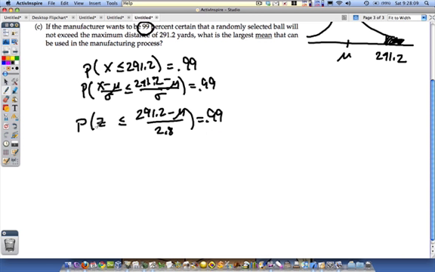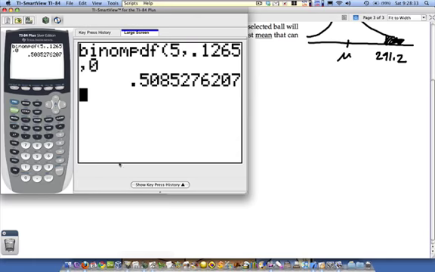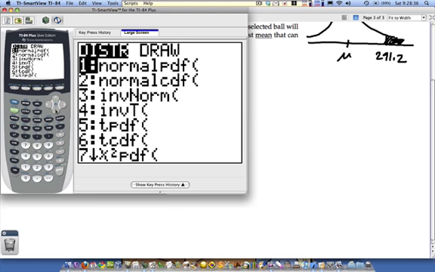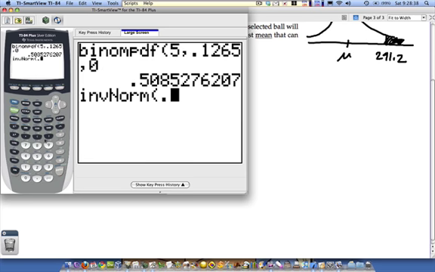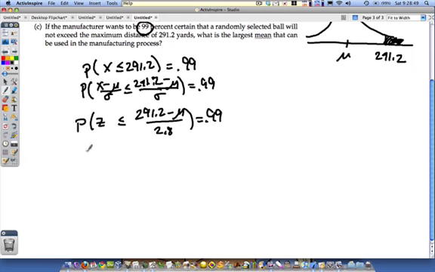Okay. From the normal table, a z-score that gets you a left tail area of 0.99 ends up being, oops, thought I was going to be able to pull that off the top of my head, but I can't. So I'm going to go ahead and compute it. Inverse norm of 0.99 with a mean of 0 and a standard deviation of 1, which is what a z-score is, 2.326. Okay, so we'll use 2.326. The probability that z is less than 2.326 is equal to 0.99.